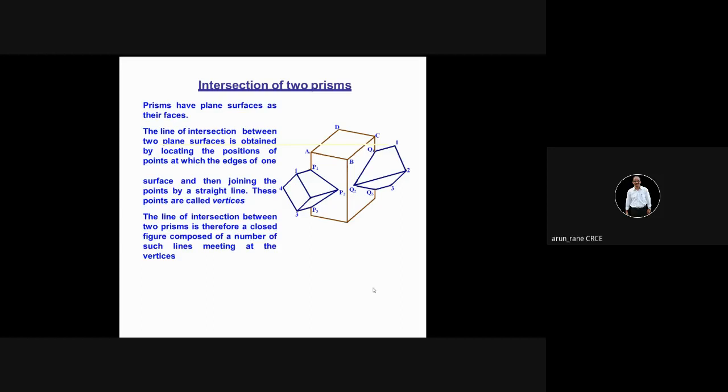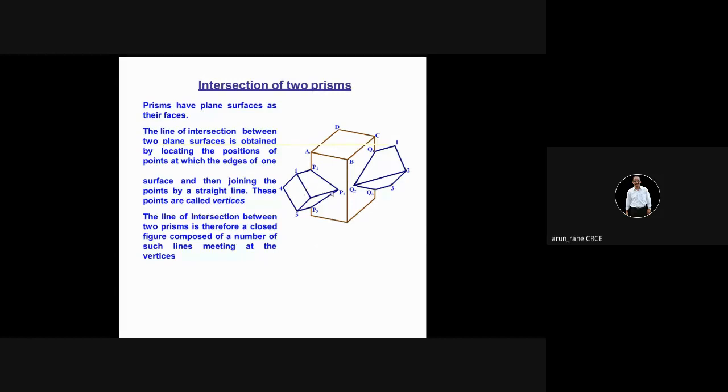Now, what are the intersection points, where this square prism is intersecting? The intersection points P1 and P3 are on the same edge. If this point is A and the bottom point is also A, then P1 and P3 are exactly on the edge AA, because of the condition of penetration.